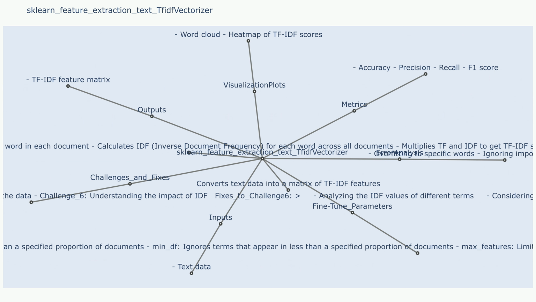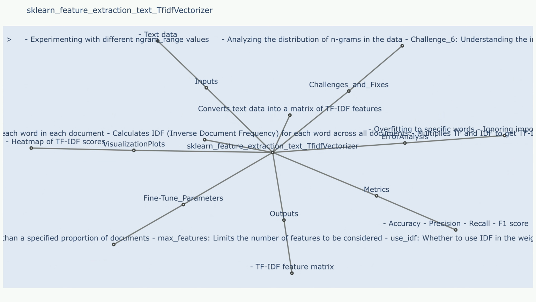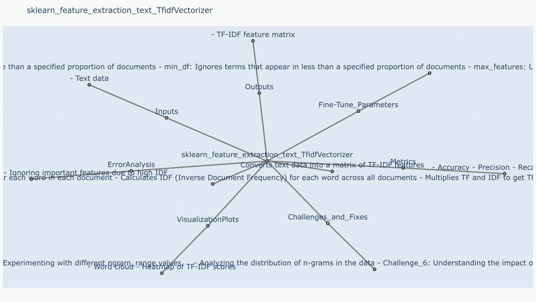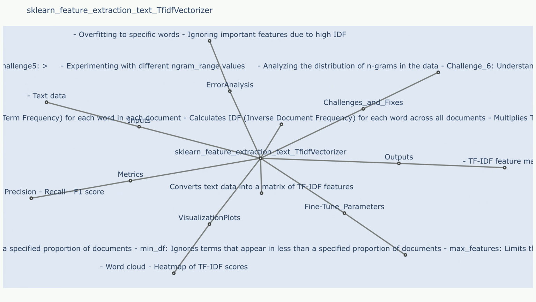Visualization plots: visualization is not typically done directly on the TF-IDF matrix, but rather on the results of models using it as input. Fine-tune parameters: ngram range controls the size of word sequences, n-grams, to consider. max_df ignores words that occur in more than a specified percentage of documents. min_df ignores words that occur in less than a specified percentage of documents. Max features limits the vocabulary to a maximum number of features.